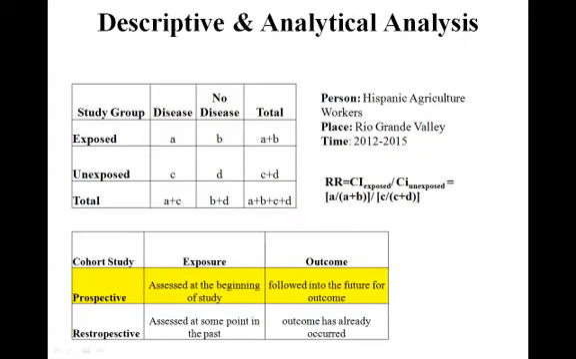For this study, we will use the 2x2 table identifying exposed and unexposed to those who have either the disease or do not have the disease. The relative risk formula will be used to calculate the cumulative incidence exposed to the cumulative incidence unexposed. This is used to find the increase or decrease in risk caused by the exposure under study.